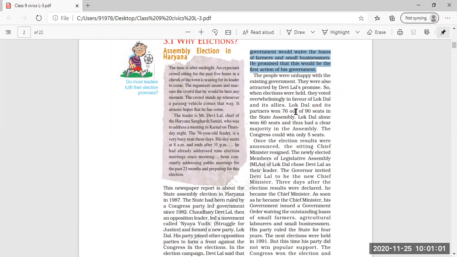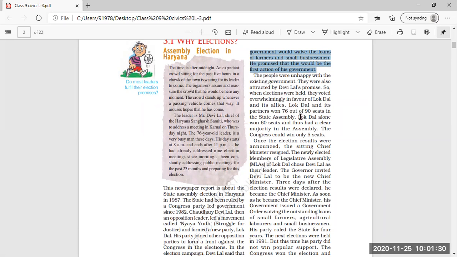That means in this election they got most of the votes. Why? Because now all the people favored Devilal, and they had cast their vote in favor of Devilal with great enthusiasm, with great excitement, because they were also not satisfied with the prevailing government.